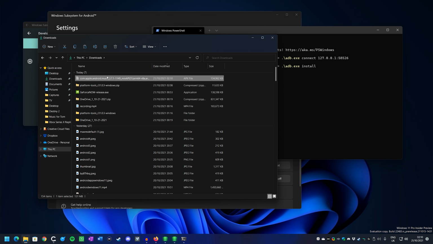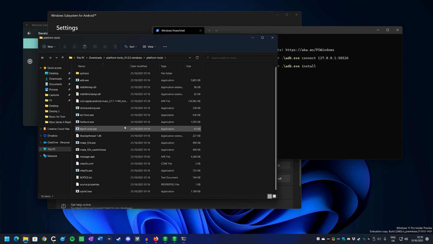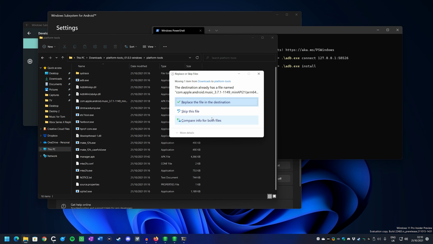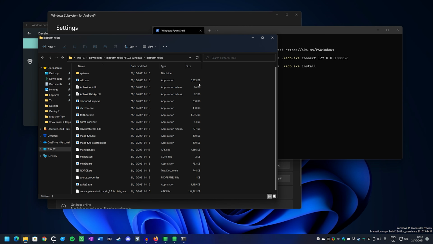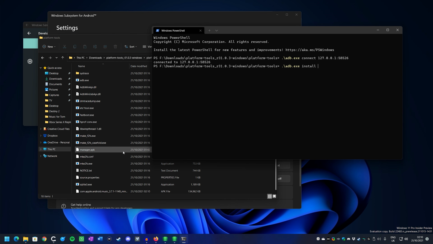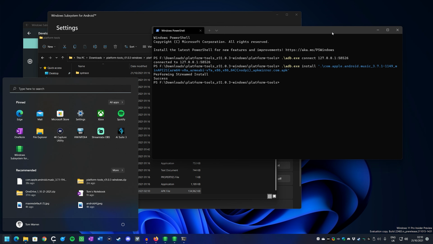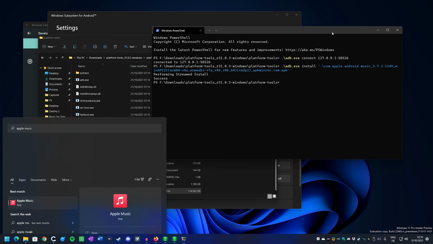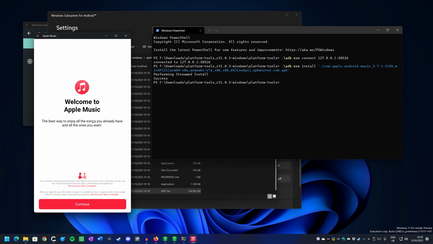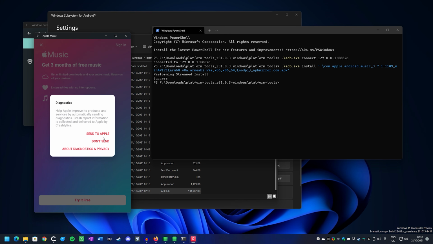What you want to do is move that file that you've downloaded into the platform tools folder alongside the adb.exe. I've already got it in there because I was playing around with it earlier. We'll copy that in there, and then you will select whatever it's called. You could rename it if you want to, but let's just go for com, and then you can just press tab to autofill, and then you hit enter. It'll say performing streamed install. That'll take a few seconds just to sideload this app, and then once it's sideloaded you can search for it in the start menu, and there's Apple Music sideloaded onto Windows 11.